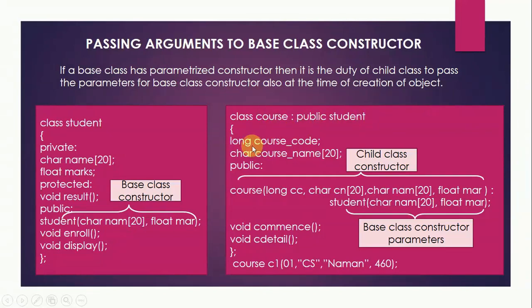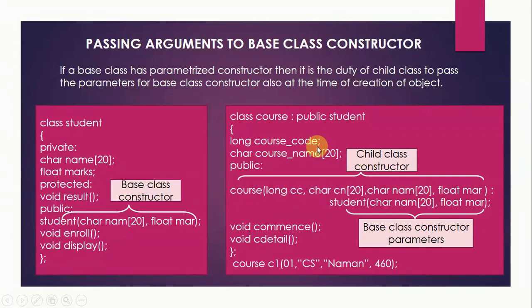In class course we have the course code and course name as the data members. Now in the public section, while defining the constructor for class course, we will send the parameters for the constructor of class student also. Let's see how. The course constructor will have 4 parameters instead of 2.